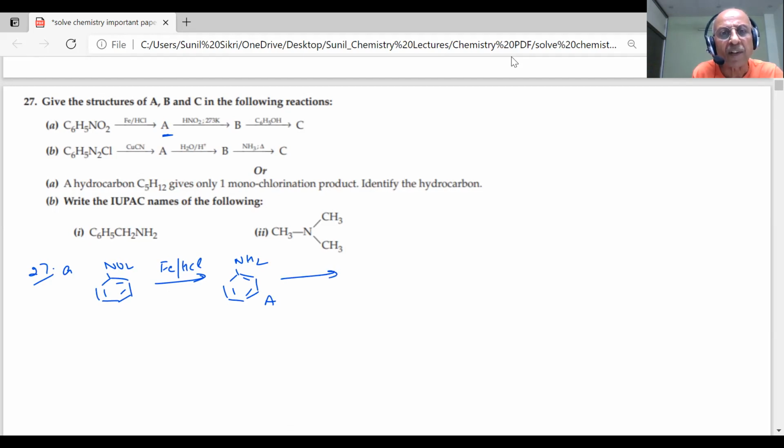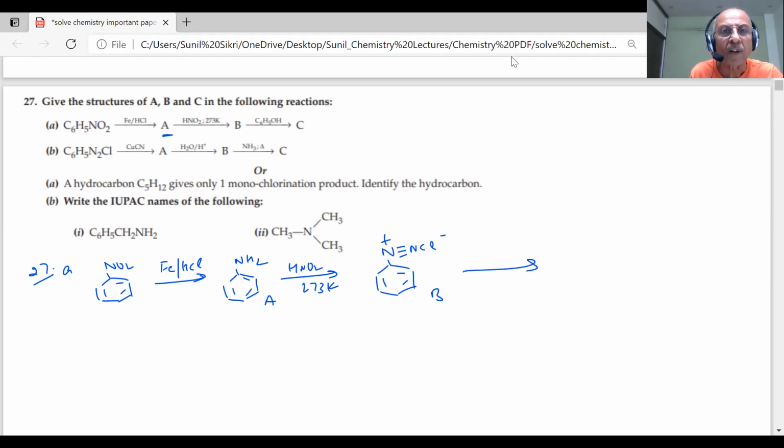And then you are treating with HNO2. This is at 273 K. That is nothing but NaNO2 plus HCl, because HNO2 is unstable. It doesn't exist, students. What you get is benzene diazonium chloride, and that is our B.